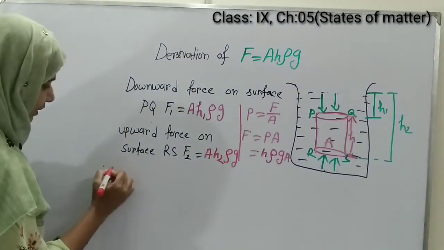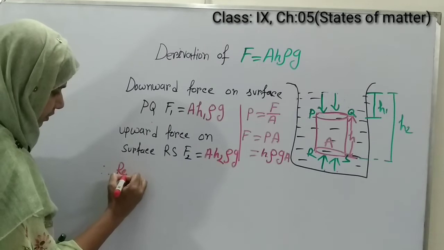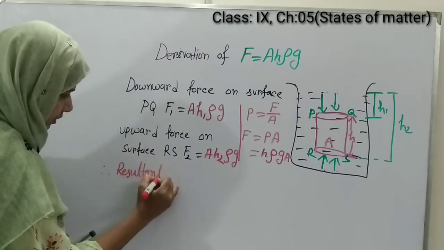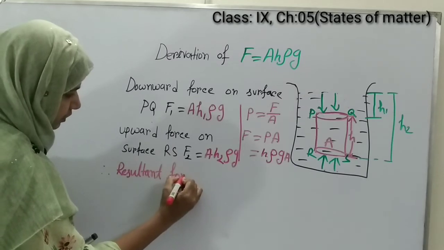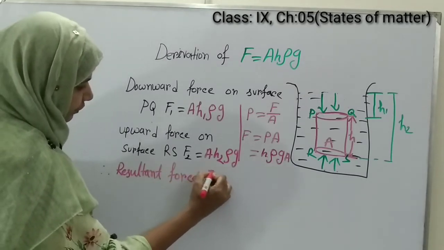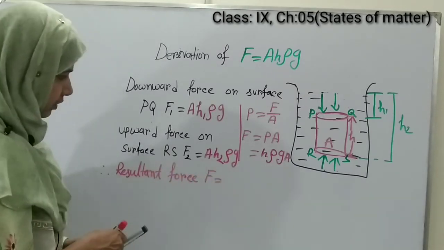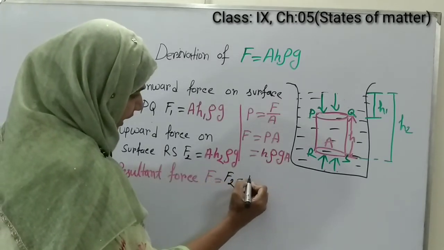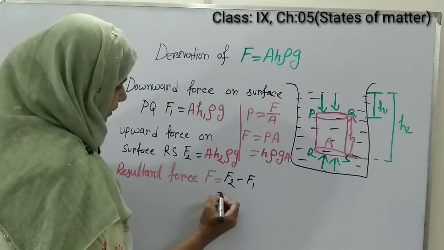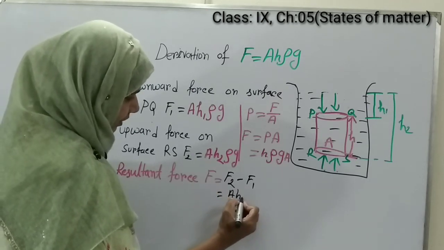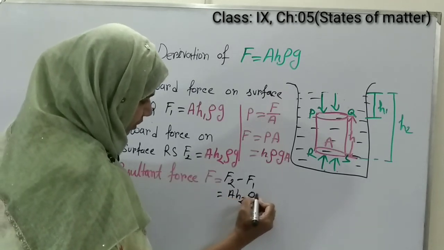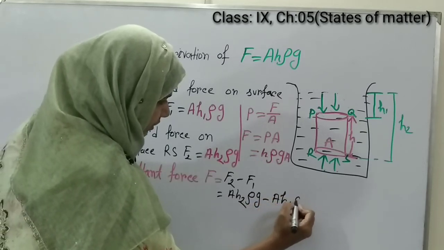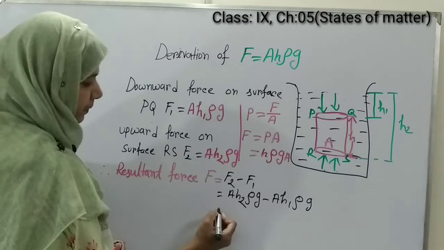Now the resultant force F equals F2 minus F1, that is A H2 rho g minus A H1 rho g.